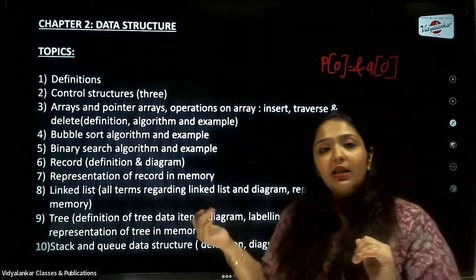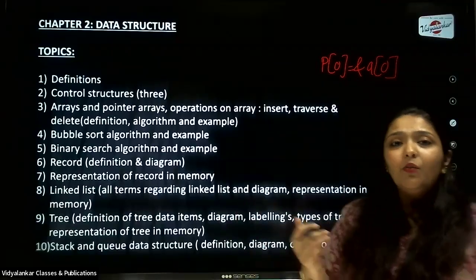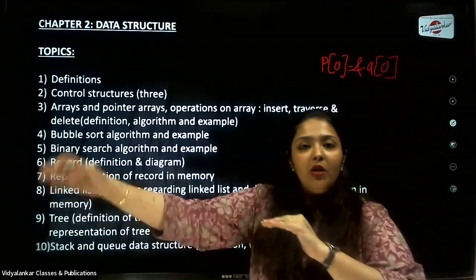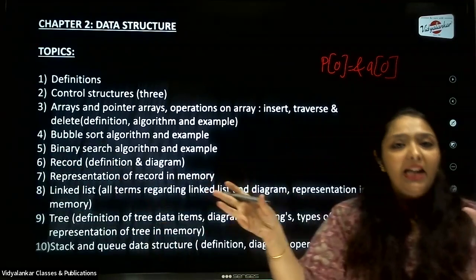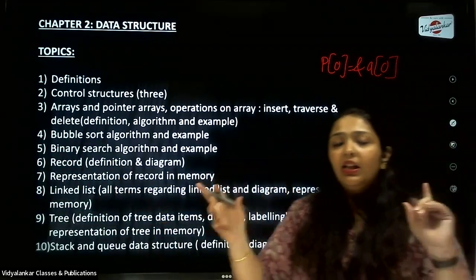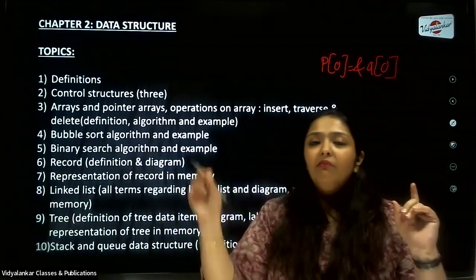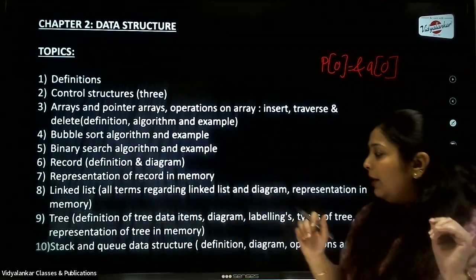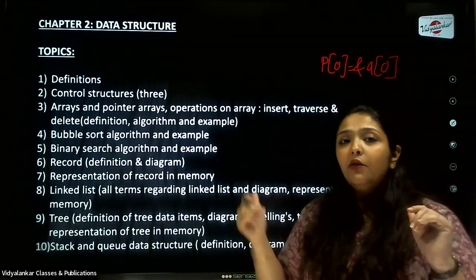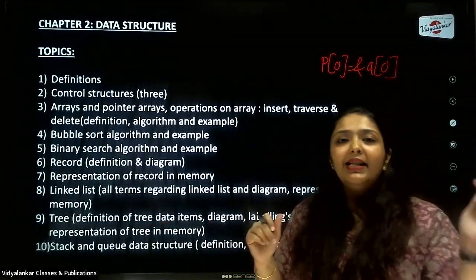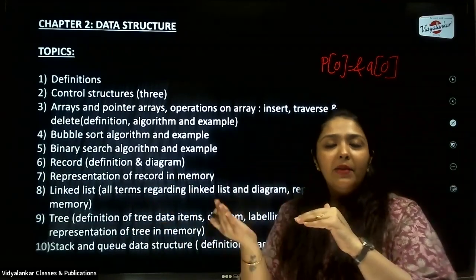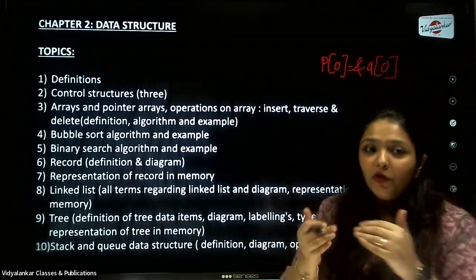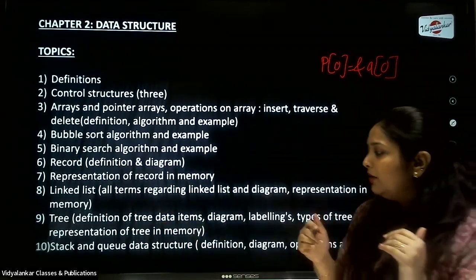Then again, the same as with queue. So now in queue, what happens is whatever goes in first also comes out first. So it means it is open from both the ends. Okay, the queue is open from both the ends. So you have to again make sure you write this point while explaining about queue. Also, don't forget to mention the operations, that is NQ used to insert elements, DQ used to remove elements. So don't forget to mention these keywords.